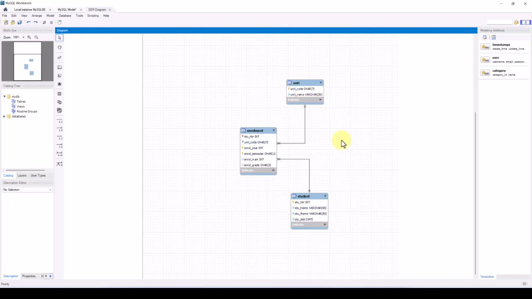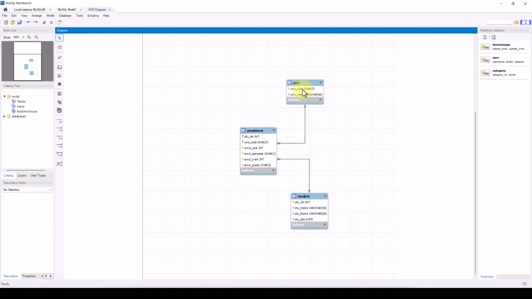Let's take a closer look at this ERD diagram. Here are our three tables that we saw earlier: the unit table, the enrollment table, and the student table. We can see we have relationships between these tables, so a one-to-many relationship between student and enrollment, and a one-to-many relationship between unit and enrollment. We can see the primary keys and foreign keys for each of these tables.